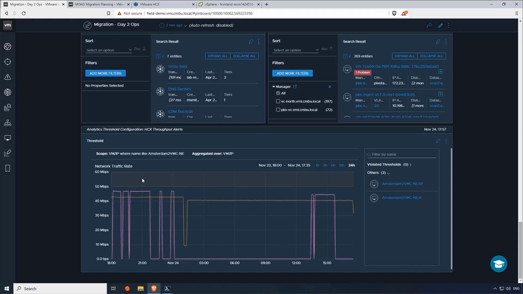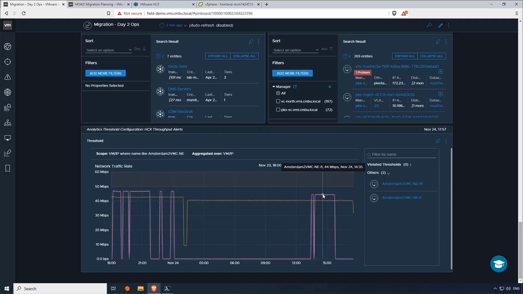And you can see anything within this red area would be flagged as a violation. And in this case, we've not had any violations, which is good. I mean, this traffic is just below the 50 megs, so it's not raising any violations. If there is a violation, I could get an alert based on email or an SNMP trap, and then make